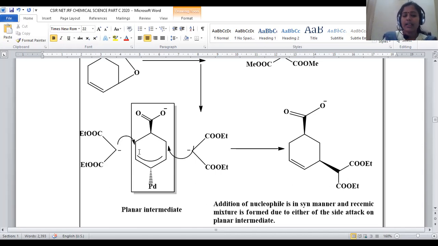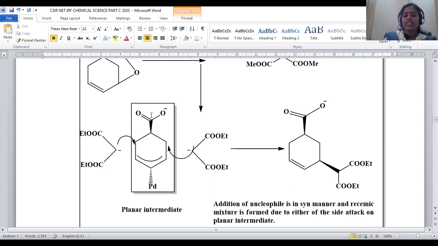Here also, this palladium compound can be attached with this active methylene center from the top side as well as the bottom. So the stereochemistry will be 50% dextro and the remaining 50% will be levo compound, which is said to be a racemic mixture, right? So due to the presence of this palladium and due to the planarity of this intermediate, the nucleophile is approaching in either direction in equal proportion, so that the product obtained is a racemate, that means a racemic mixture, will be generated.